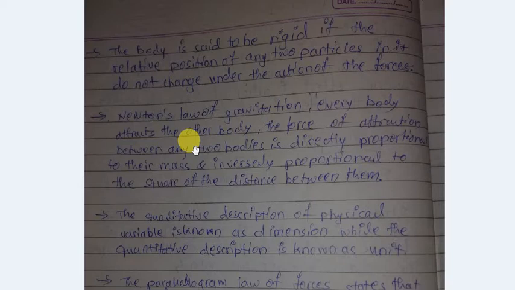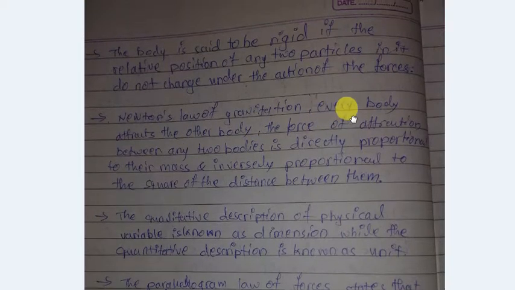Another law is Newton's law of gravitation. Everybody attracts the other body. The force of attraction between any two bodies is directly proportional to their masses and inversely proportional to the square of the distance between them. For example, we human beings are attracted by the earth, and every body attracts another body.